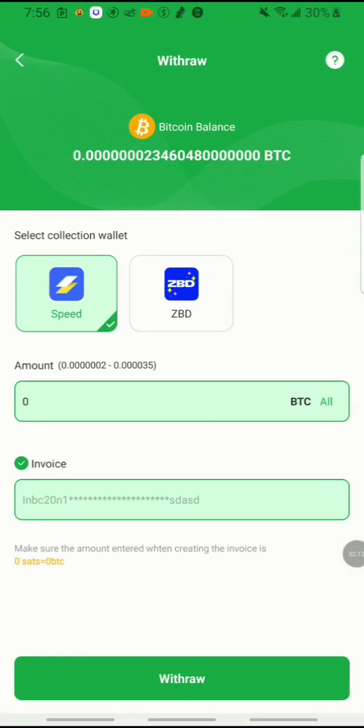So you can see that when I am about to cash out, if I press all, you will see at the bottom of the screen it says make sure the amount entered when you create the invoice is correct. So basically what they're saying, guys, I have two sats here. When I create the invoice, because this cash out works on invoice.